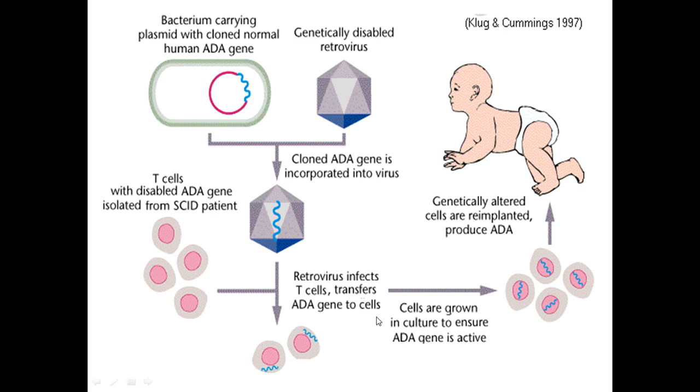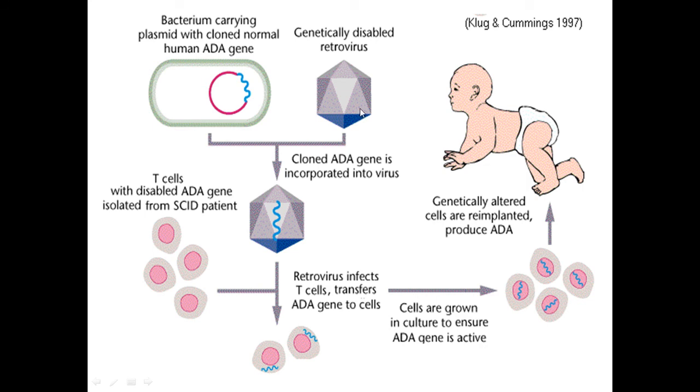So in this diagram, we can easily understand, because previously we have discussed this. We have a bacteria, and it has a plasmid. The pink color represents the plasmid, and the blue color is considered as the ADA gene, the adenosine deaminase gene. It was injected into the particular host, so a huge amount of proteins will be produced. Then a retrovirus has been infected.